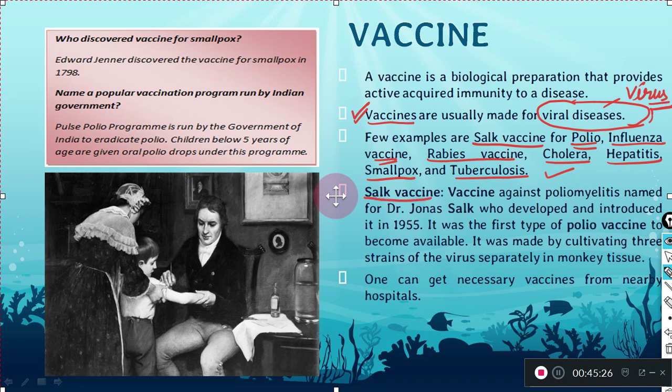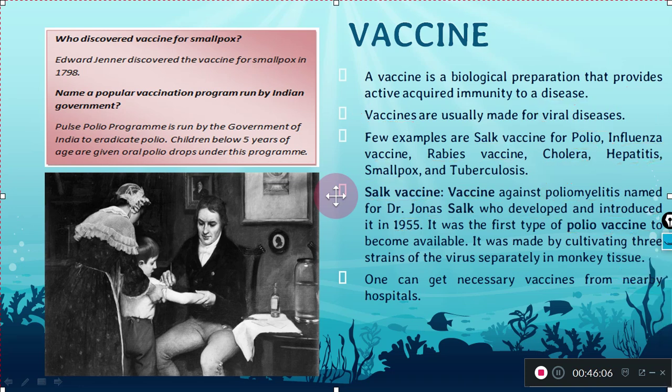So it was the first type of polio vaccine which was available in the market, and it was made by cultivating three strains of the virus separately in monkey tissues. Okay, and then it was inserted into the human body. So you can get proper vaccination from nearby hospitals, and you can take it in case of any requirement, like in case of a dog bite or anything.